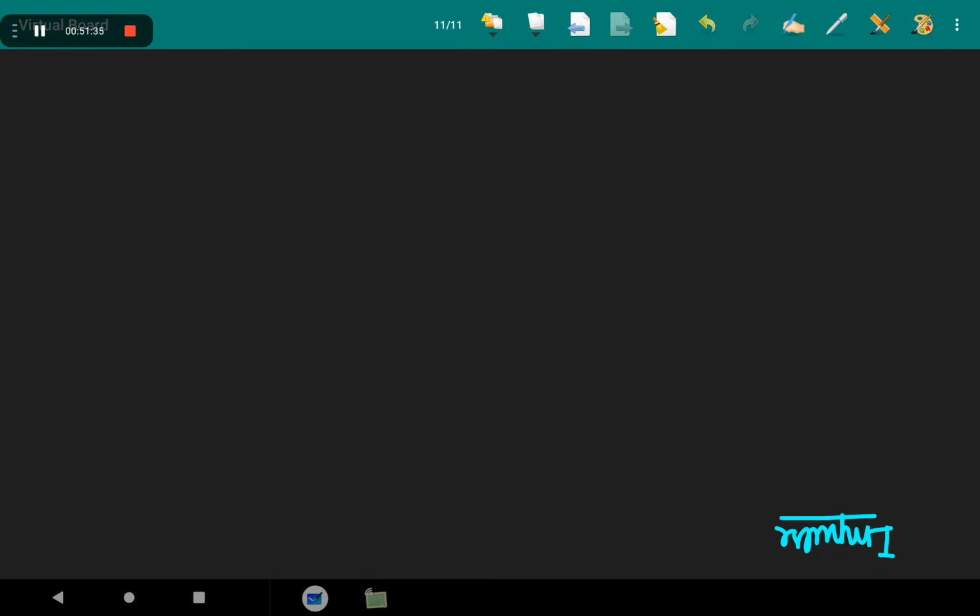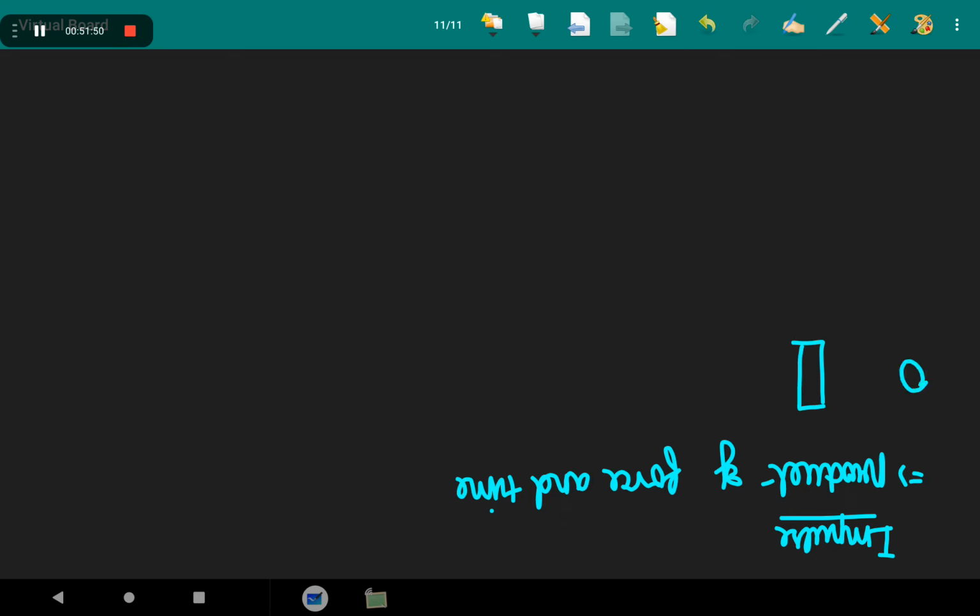Impulse is the product of force and time. Okay? An example is a wall and a ball, it is going to hit the wall. When it hits, in that short duration it will create a large impact.